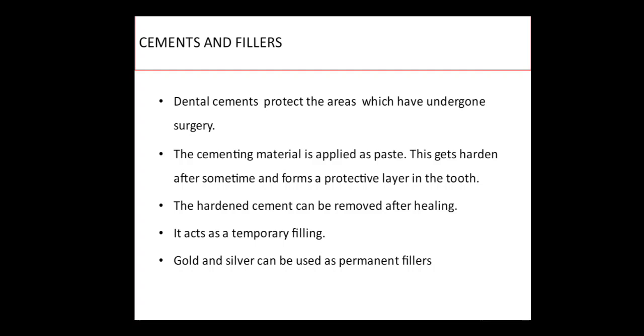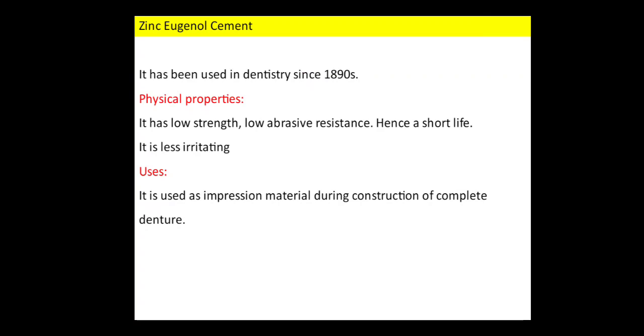For permanent fillings, we can use gold and silver as permanent fillers in case of tooth decay where a cavity has been produced. Now let us see an example of cements and fillers: zinc eugenol. Eugenol is the oil obtained from clove, which is used to prevent toothache.